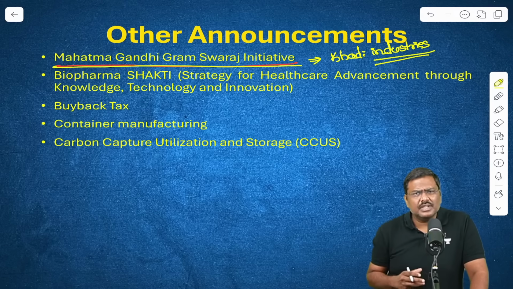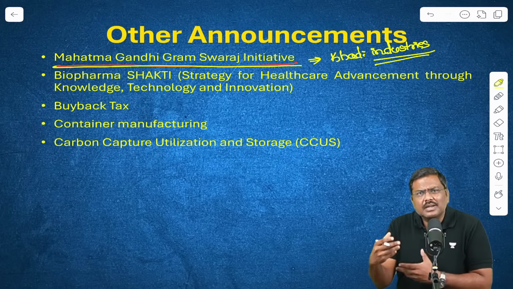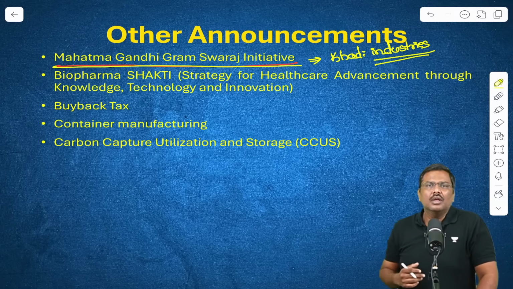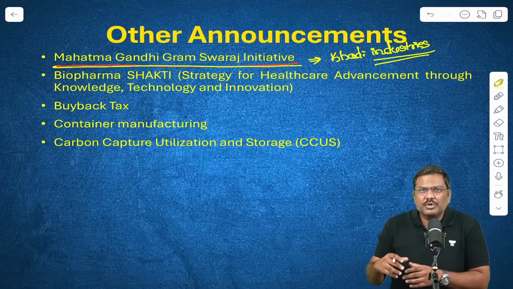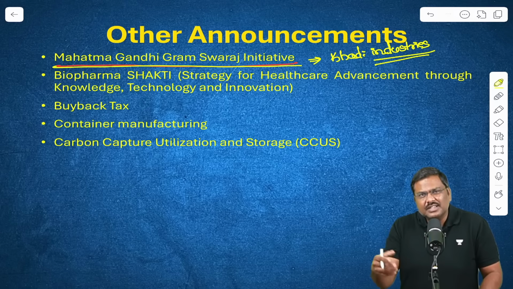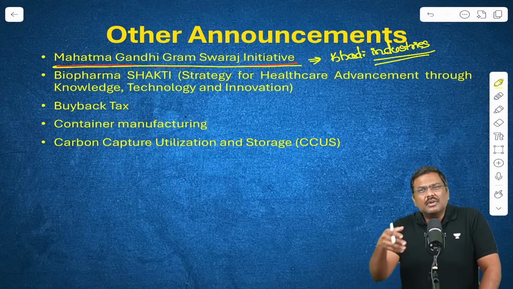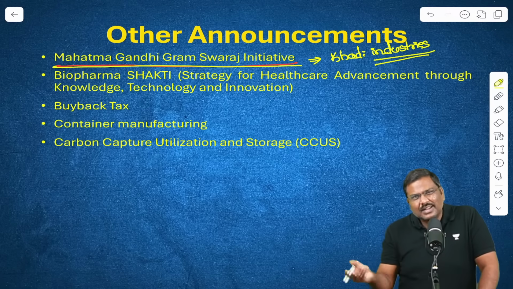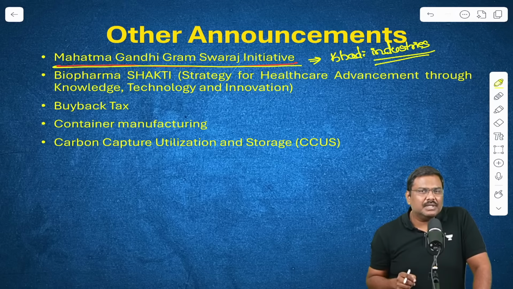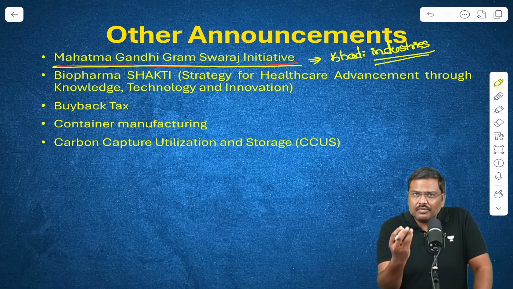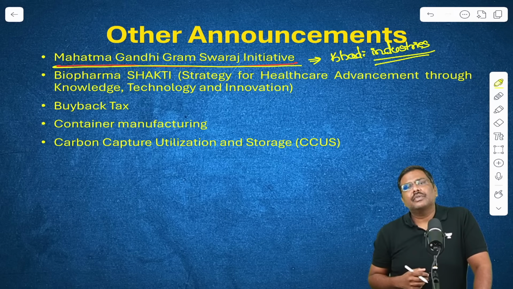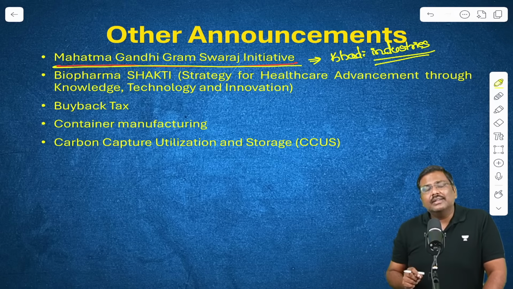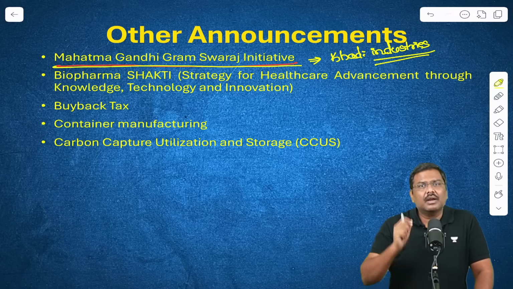And what is the importance of this? Khadi has been a part and parcel of India's ecosystem. Earlier, the contribution was much higher. Participation of khadi industries was a bit higher. Over a period of time, it has taken a hit because of negligence by the stakeholders, even by the consumers. Government now says there is a very large potential for khadi. What kind of potential? There is rising demand in the domestic market and also rising demand in the global market.